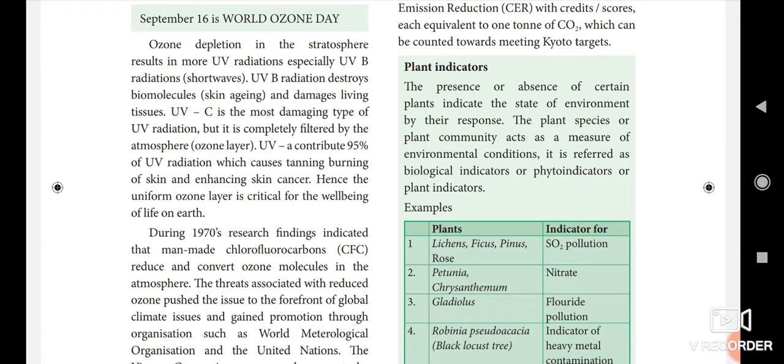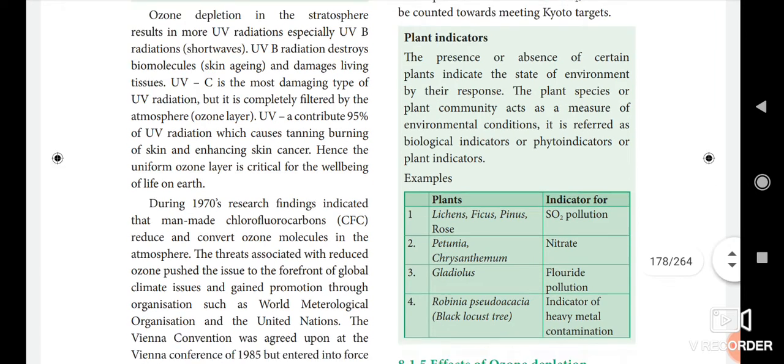Here the presence or absence of certain plants indicates the state of the environment by their response. The plant species or plant community acts as a measure of environmental condition. It is referred to as biological indicators, phytoindicators or plant indicators.